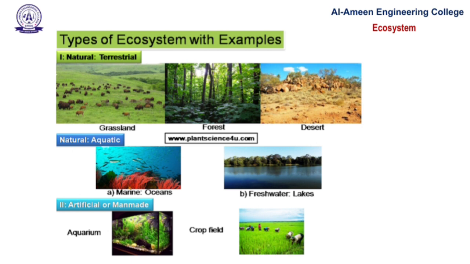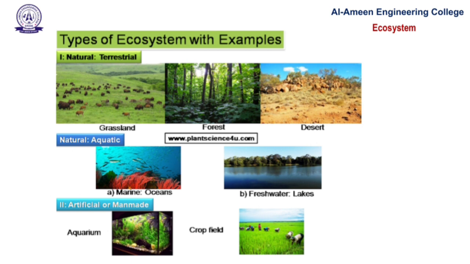Next, aquatic ecosystem. These are water-based ecosystems. Aquatic ecosystems are classified into two types: marine ecosystem and freshwater ecosystem. These are classified on the basis of salt content present in it. Next, artificial ecosystem. Artificial ecosystems are created and maintained by humans alone. Examples: agricultural fields, gardens, aquariums, parks, etc. These ecosystems depend on human management.